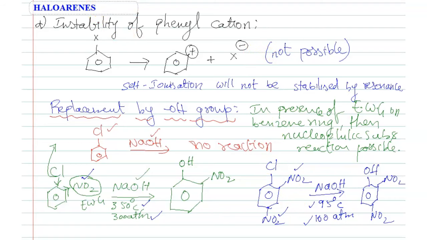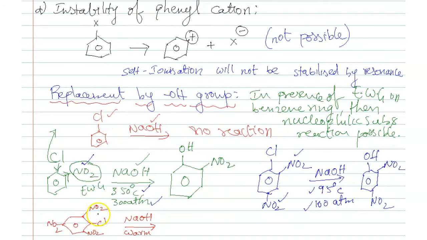Is it okay, students? Now, if chlorobenzene contains 3 electron withdrawing groups on ortho and para positions, then no temperature is needed, just a little warming is sufficient. Then OH replaces the chlorine very easily. So with increasing number of electron withdrawing groups, the reaction proceeds much faster. So in presence of electron withdrawing groups on a benzene ring, chlorine is replaced easily. That means nucleophilic substitution reactions are possible.